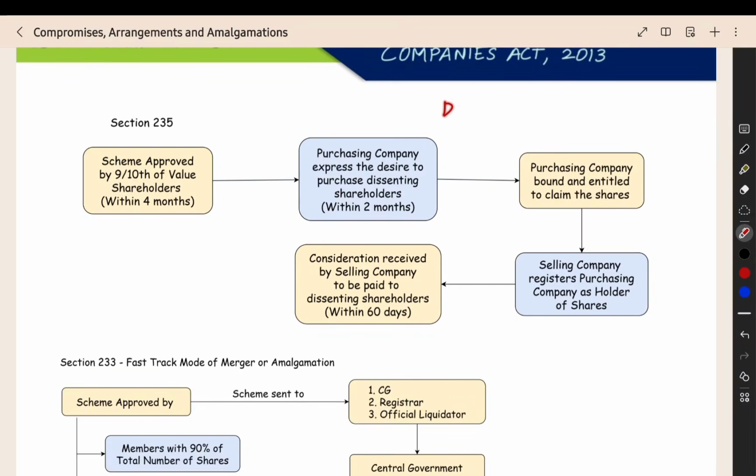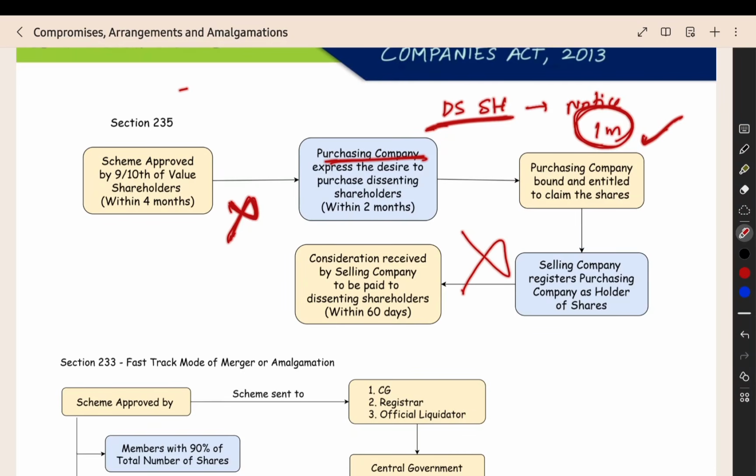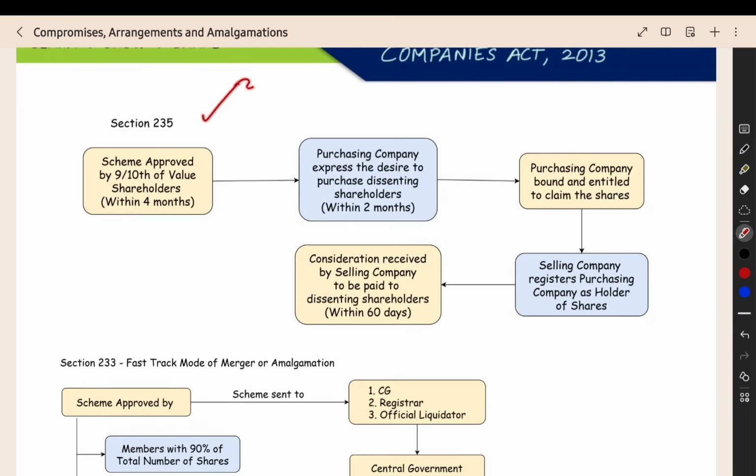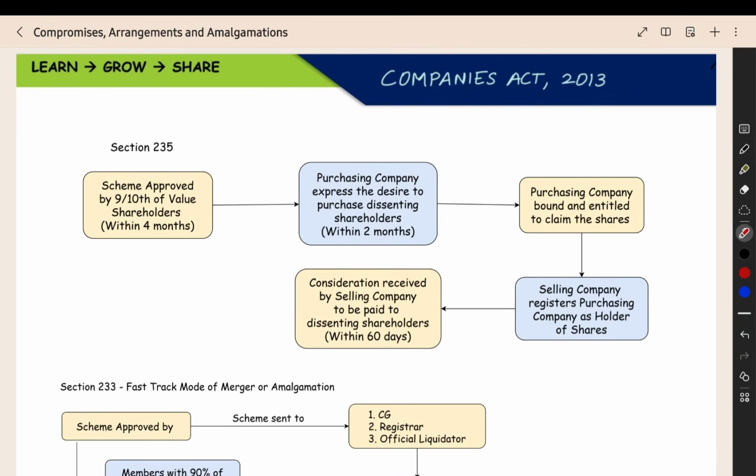Now here we saw that the dissenting shareholder, from the date they receive the notice, has 1 month time. Within that time, they can make an application to the tribunal. Now, if the tribunal gives an order in favor of the dissenting shareholder, that is, the purchasing company cannot acquire the shares, then this will not happen. But if the tribunal gives the order in favor of the purchasing company, like, okay, you can acquire the shares of the dissenting shareholder, then all this will happen. So if they do not make the application, this will happen. And even if they make an application and the order is in favor of the purchasing company, then also this will happen. So this is the short flowchart explanation for section number 235.